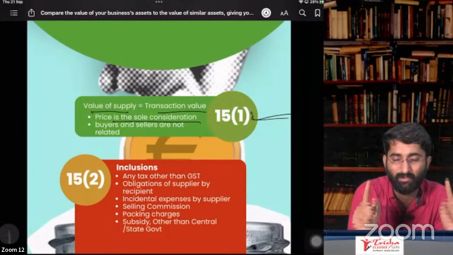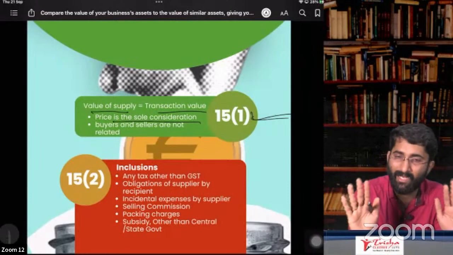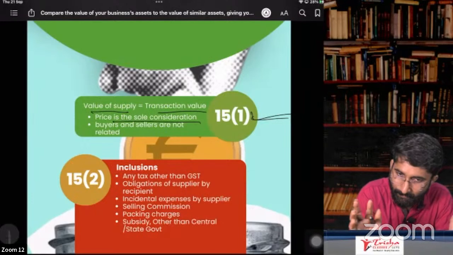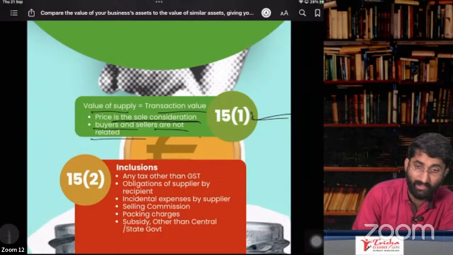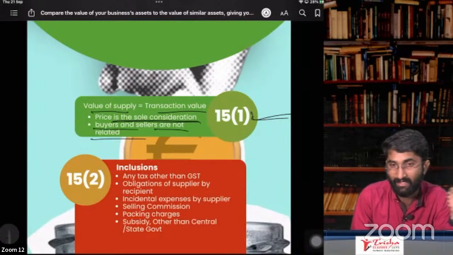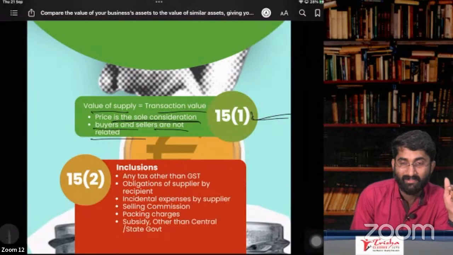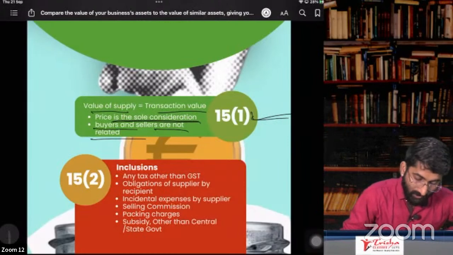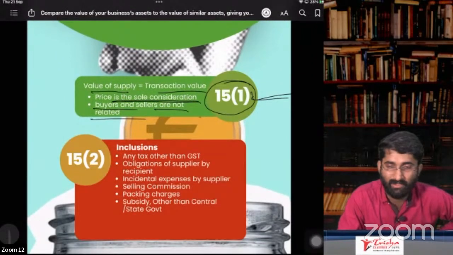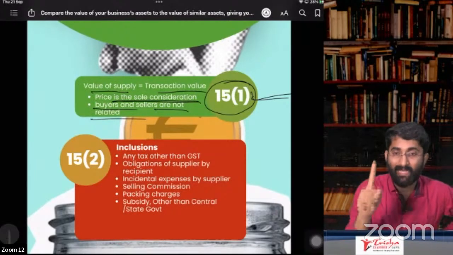Section number 15, subsection 1 says that transaction value will be considered as value of supply. Whatever you paid, no, that will be considered as value of supply, provided price should be the sole consideration and buyers and sellers are not related. Not related parties. Related party definition, same. What we discussed in schedule number 1, no? Same thing, copy paste. So now that is about the section number 15, subsection 1, which says that whatever you paid, that will be the value of supply, provided price is the sole consideration.